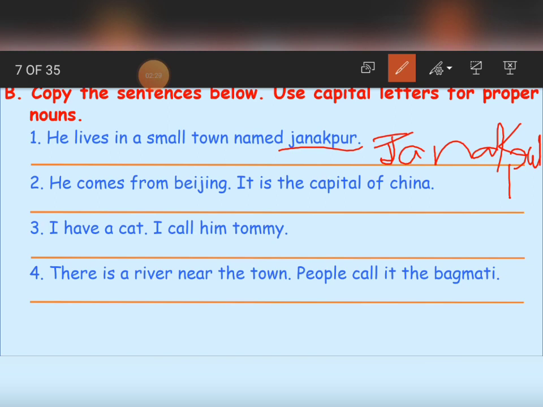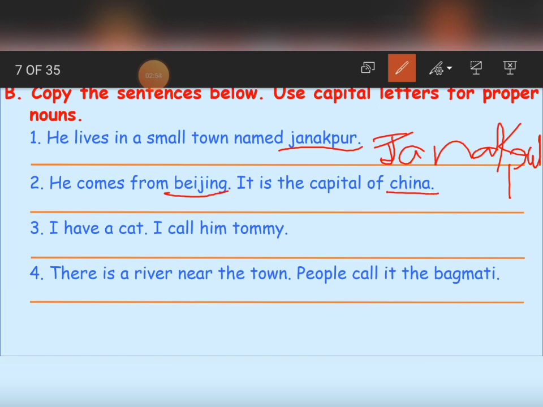So this Janakpur has to be written in capital letter, I mean the first starting letter. Now the second one. He comes from Beijing. It is the capital of China. So here we are having two names. One is Beijing, the capital city of China.